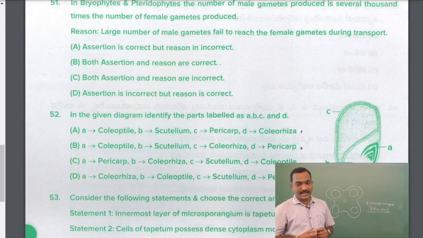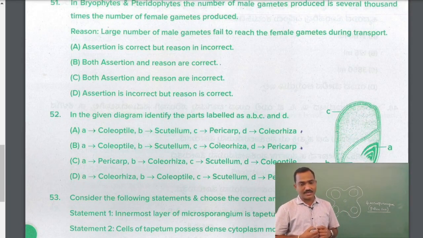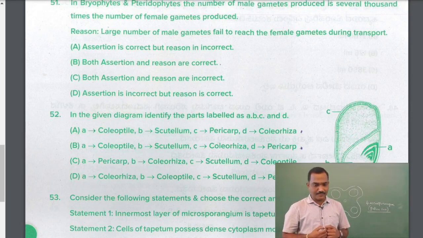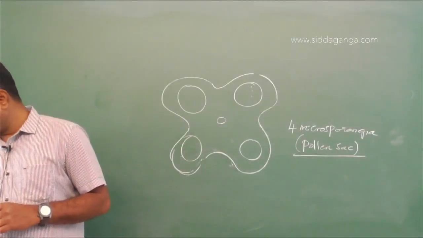Question number 52. There is a diagram given. In the given diagram, identify the parts labeled as A, B, C and D. So the diagram represents the monocot seed.